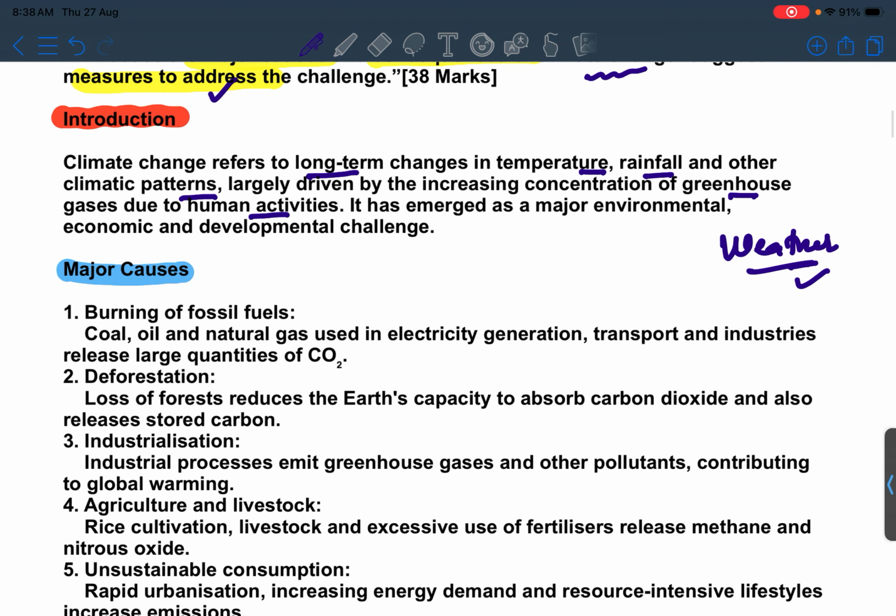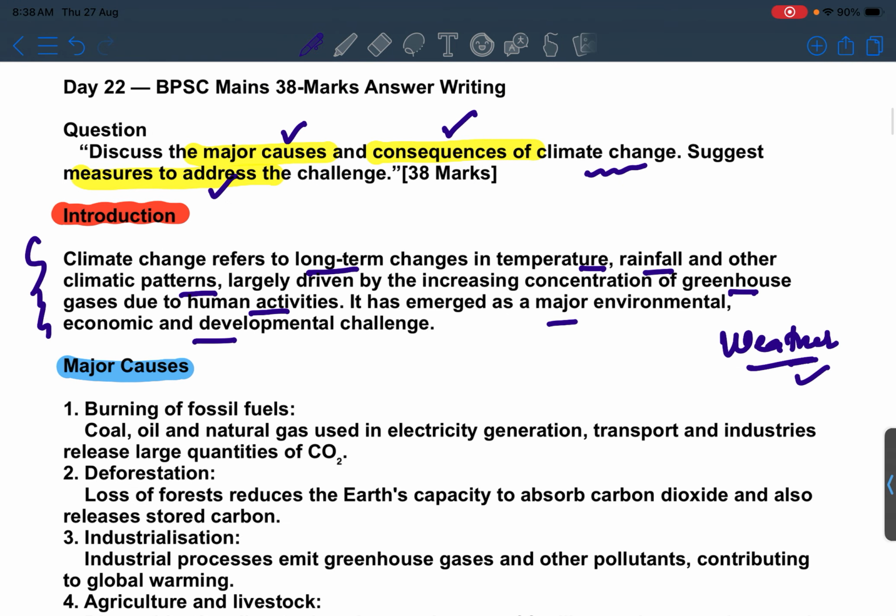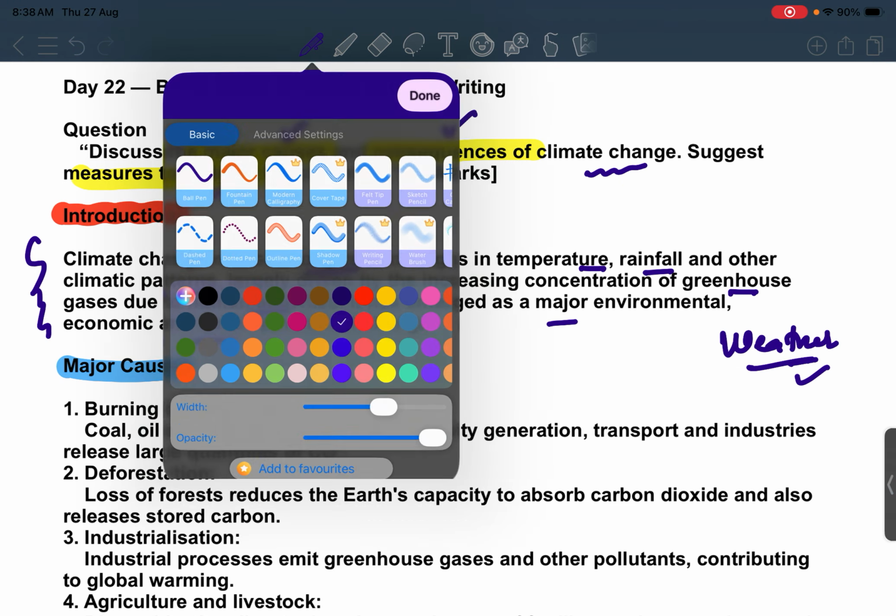So basically we can say that due to increasing concentration of greenhouse gases by human activities, it has emerged as a major environmental, economic and developmental challenge. So this is the introduction part of our answer writing, and now we have to move to the body part. That is, we have to mention all these three things. Earlier I have discussed.